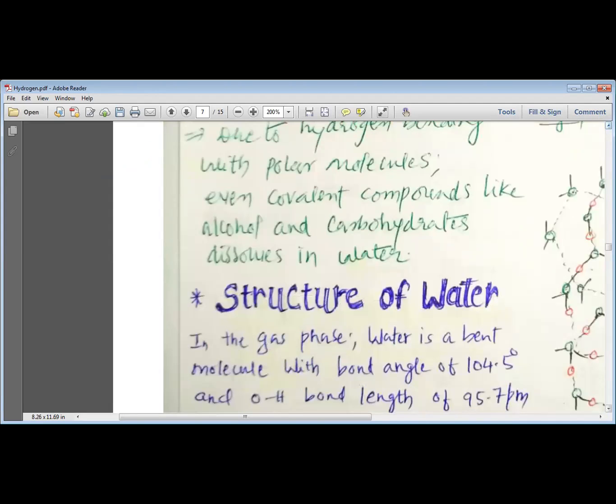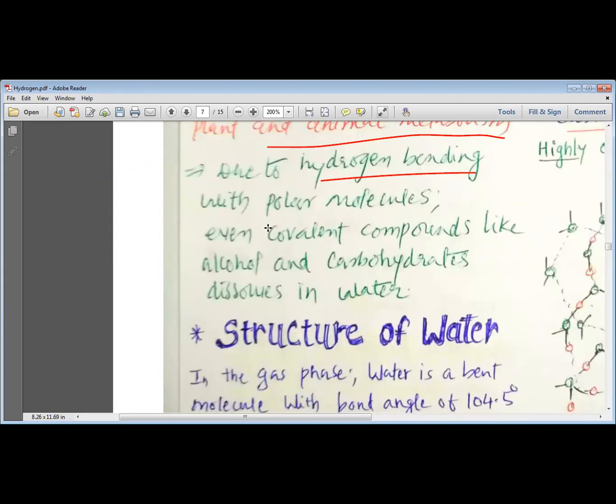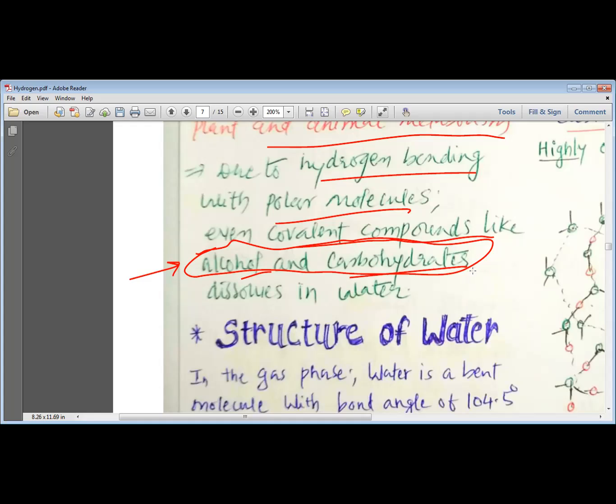Due to hydrogen bonding with polar molecules, please remember my dear students, even covalent compounds like alcohol and carbohydrates are dissolved in water. Please remember these alcohols and carbohydrates are purely covalent compounds. All the bonds present in alcohol and carbohydrates are covalent, but still they dissolve very well in water. Alcohols are soluble in water in all proportions, especially ethanol and methanol.